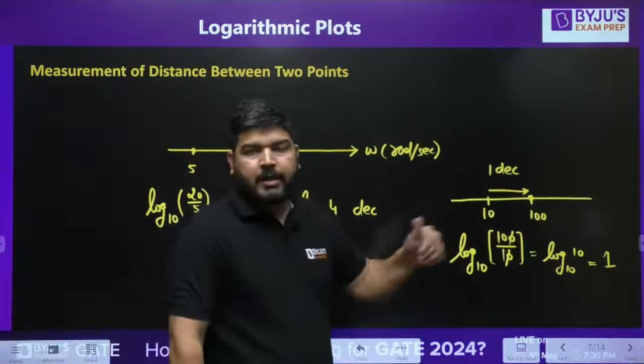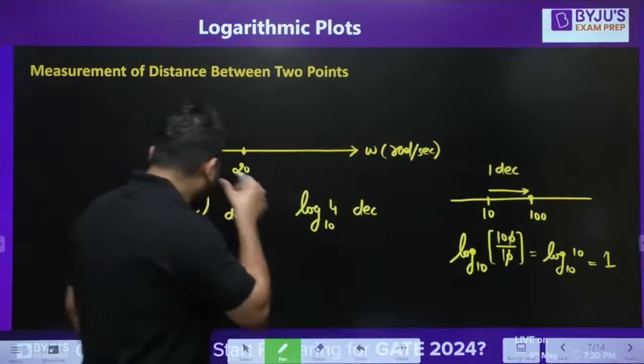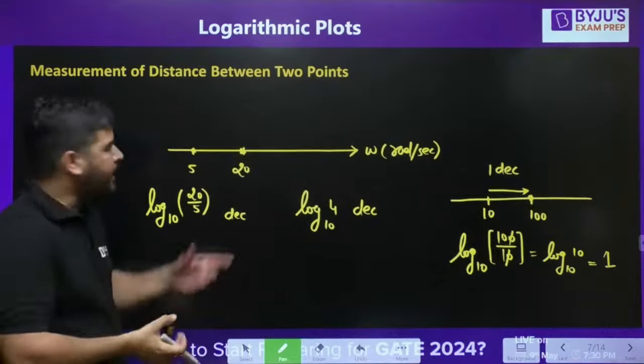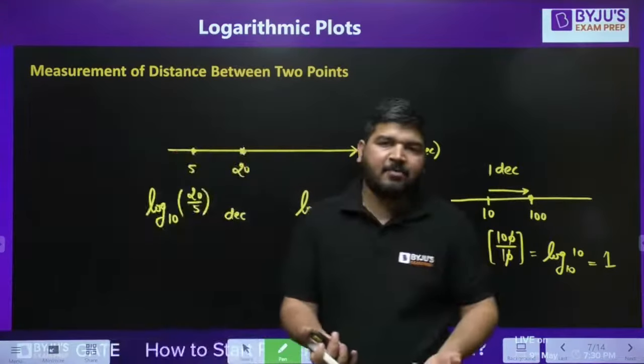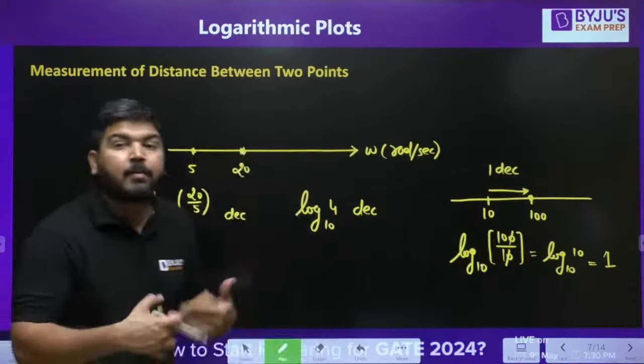Similarly, there is one more way to represent this distance, that is octave. Okay, octave. How to calculate this distance in octave? How to calculate the same distance in octave? Generally, oct means 8, but octave means double. Here the octave meaning is double.